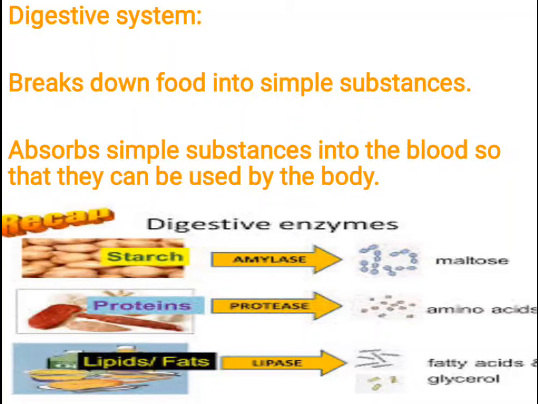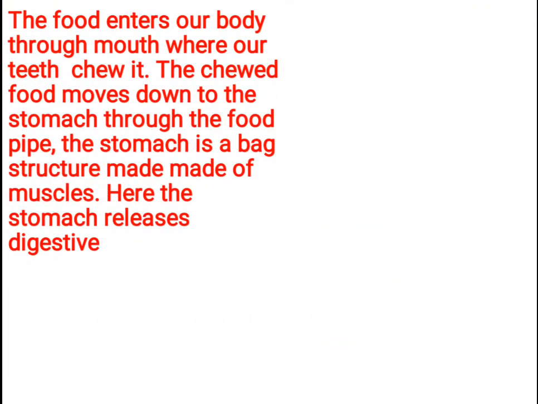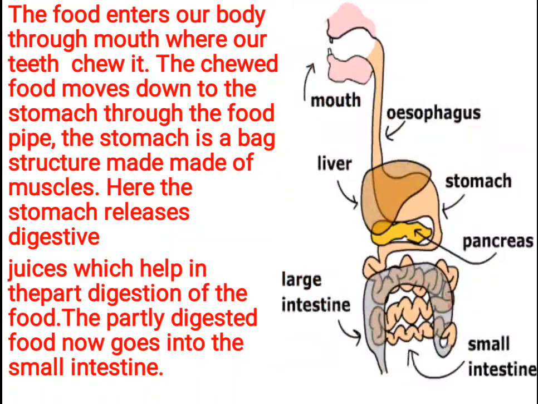So the food has to be absorbed in the blood when it turns into simple substances. So the digestive system does that. Now the food enters our body through the mouth, where our teeth chew it. The chewed food moves down to the stomach through the food pipe, also known as the esophagus. You can see in the picture, the stomach is a bag-like structure made of muscles. Here the stomach releases digestive juices which help in the digestion of the food. The partly digested food now goes into the small intestine.